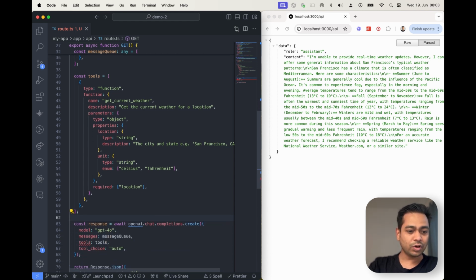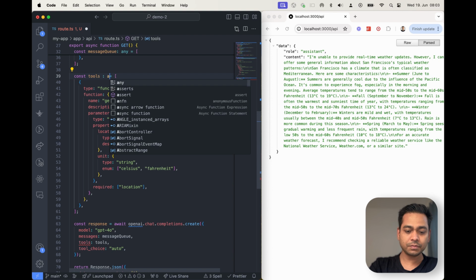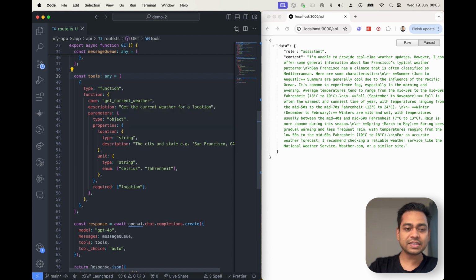What I'm doing here is just passing a schema of my function. There is a function available which is get current weather, and then there is a description of the function: get the current weather for a location. Now this description is important because this is how the GPT-4o model figures out which function to call.